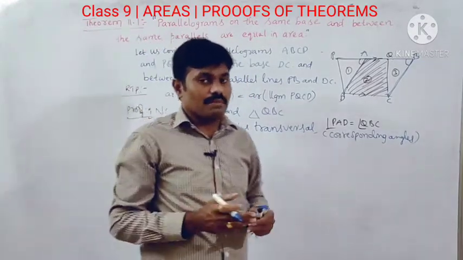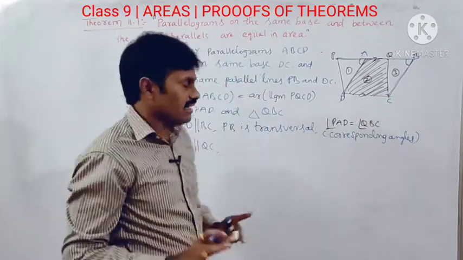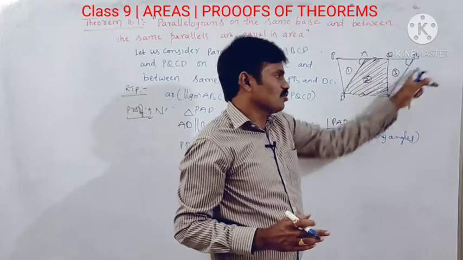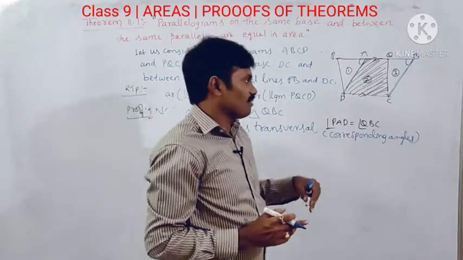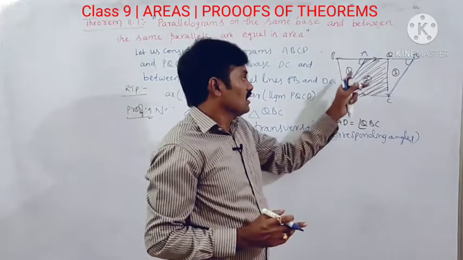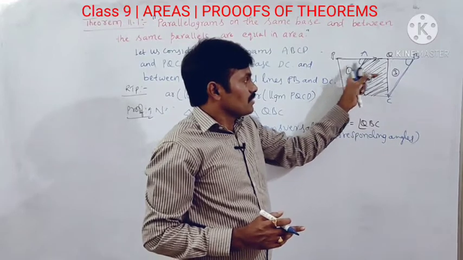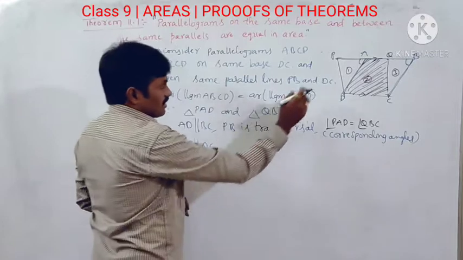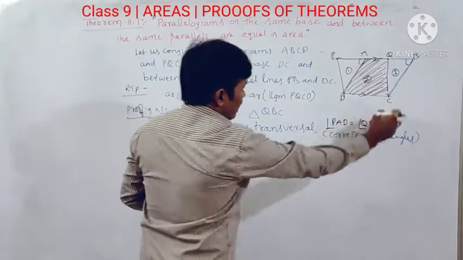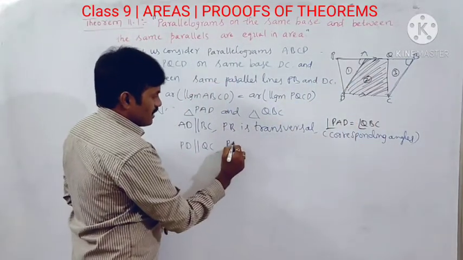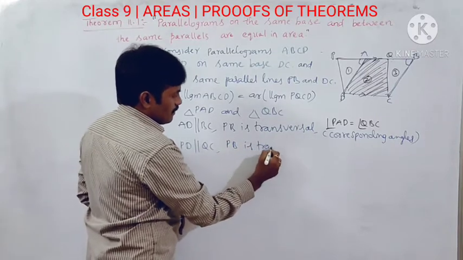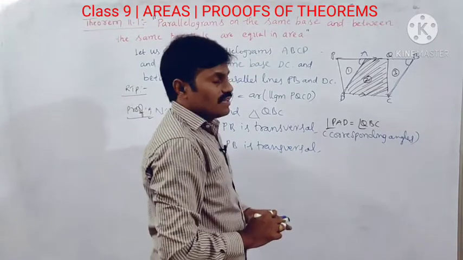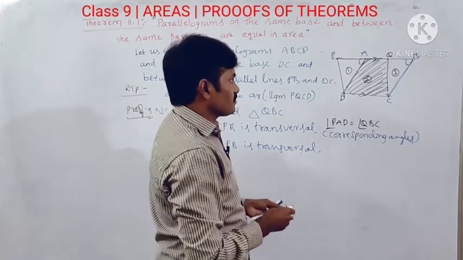So which corresponding parts are equal in this figure? In triangle PAD and triangle QBC, I will try to find which corresponding parts are equal. Here PD is parallel to QC and PB is the transversal.